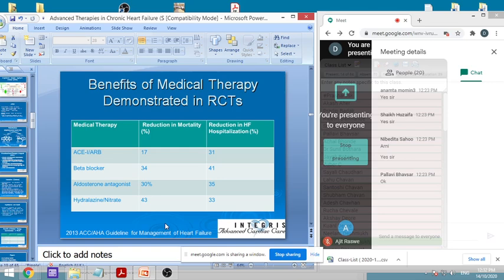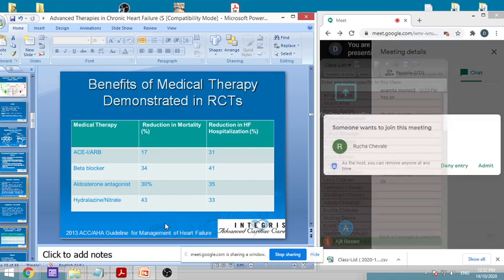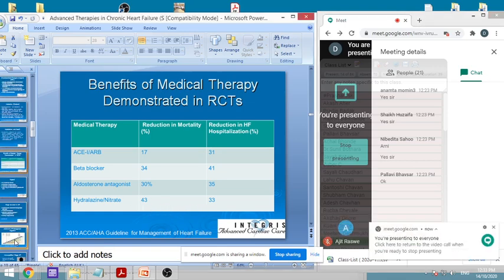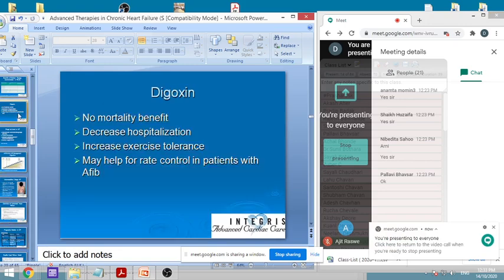So the result shows that ACE inhibitors and ARBs showed around 70% reduction in mortality and 31% reduction in hospitalization. Beta blockers show 34% reduction in mortality, 41% reduction in hospitalization. While aldosterone antagonists show 30% reduction in mortality and 35% in hospitalization. And the hydralazine plus nitrate combination has shown 43% reduction in mortality and 33% reduction in hospitalization. So these are all good beneficial effects the drugs have shown.